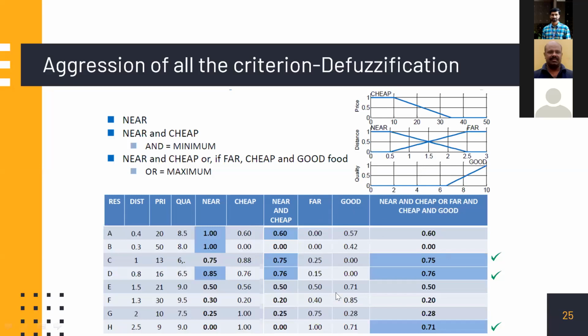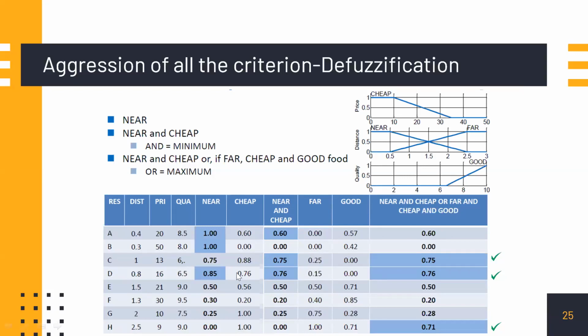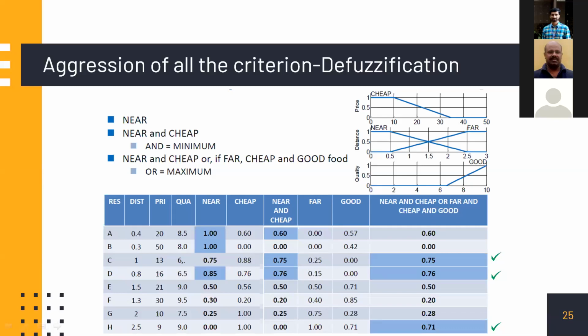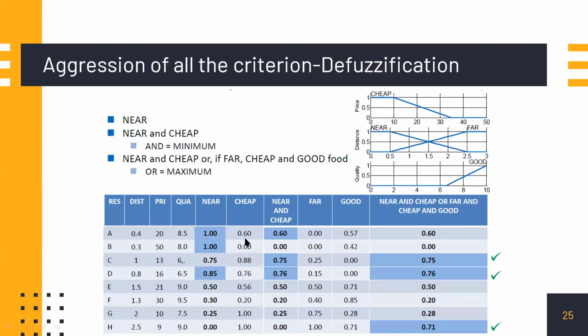You consider a hotel a little far away from you, say this 0.25. This is far. What about its goodness, this 0.88, cheap, and this is hotel.